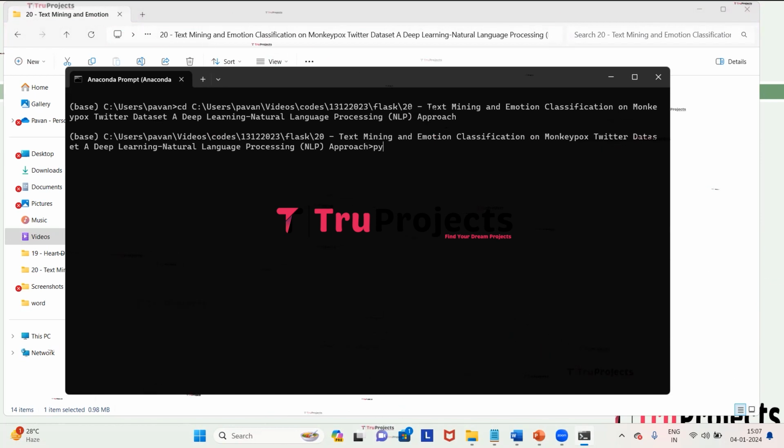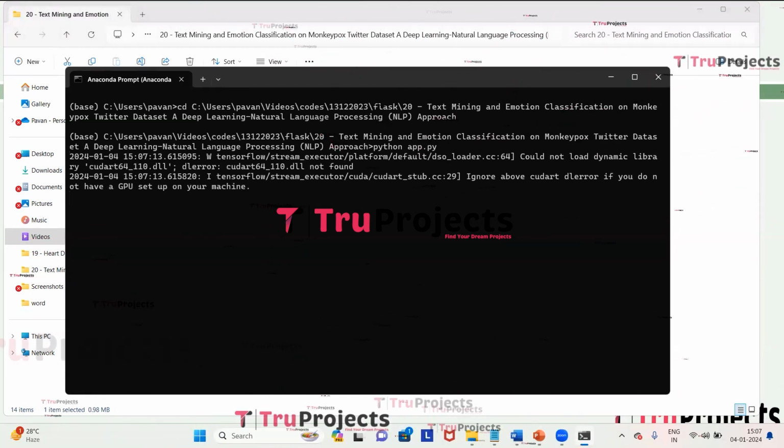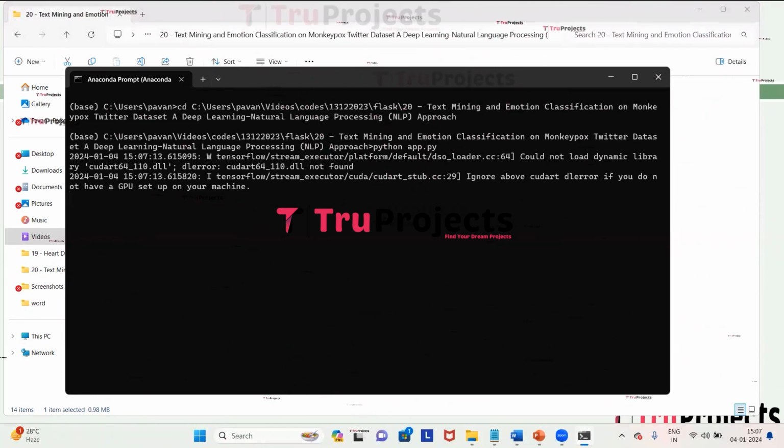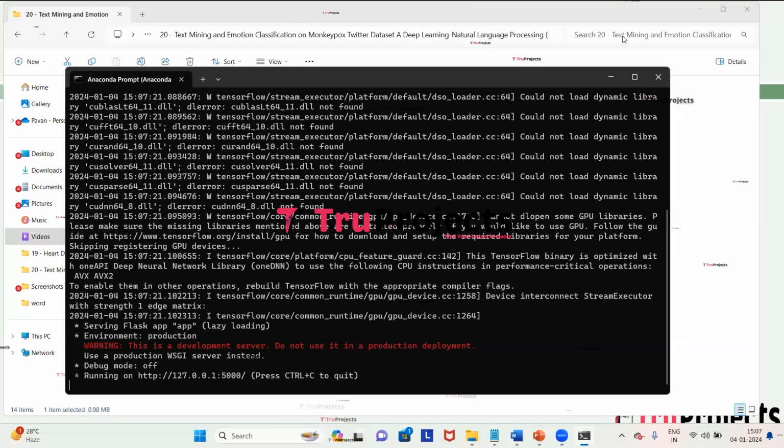And now we need to type the command python space app.py and then click on enter. This command will compile the app.py file and execute the Python script and perform a runtime check for any syntax errors or logical issues. After running the app.py file, the Flask framework will host the application locally at the default address, which is the localhost and the port, unless configured differently. This is the localhost and this 5000 is the port.